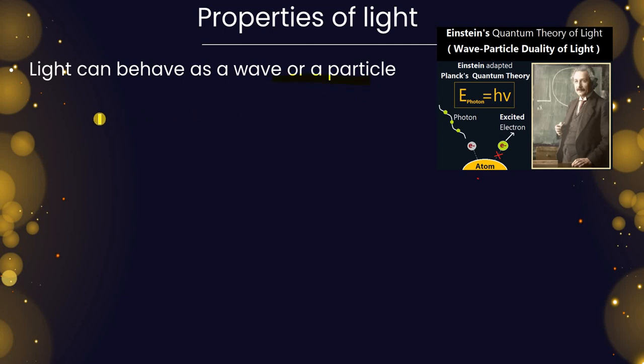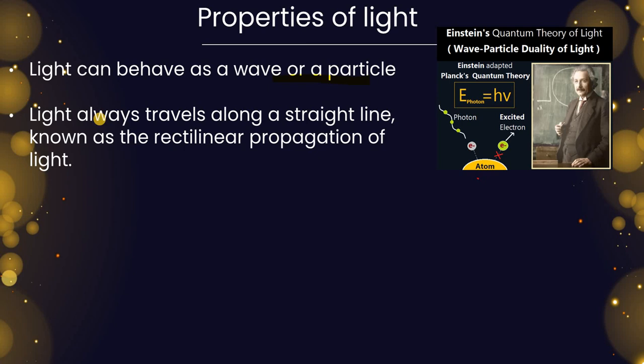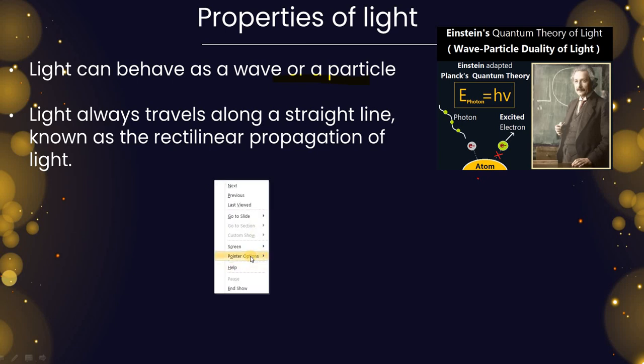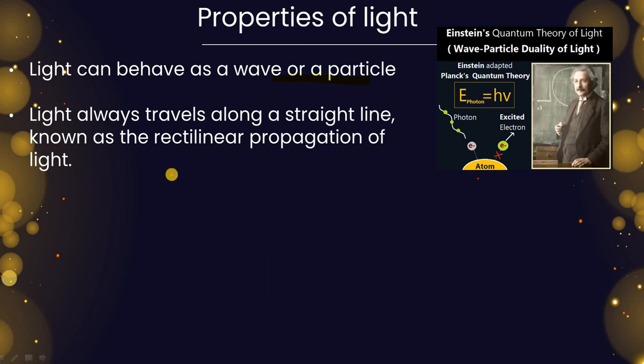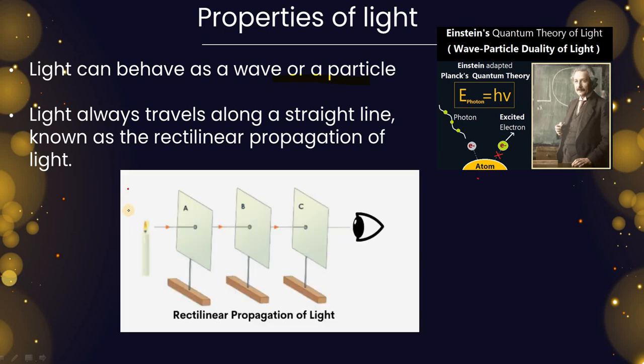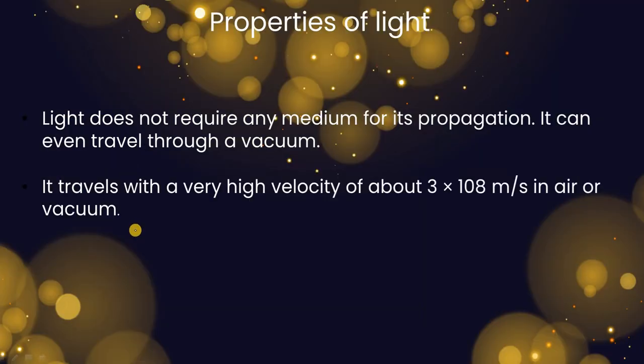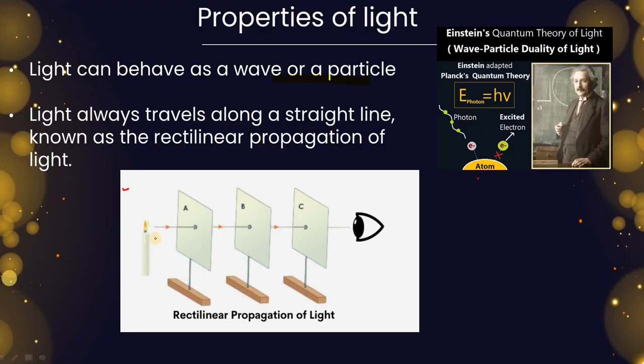Okay. What other property do we know? Light always travels in a straight line, and this is called rectilinear propagation of light. So how do we prove that light travels in a straight line? Well, we can put a light on the left hand side, and our eyes on this side.